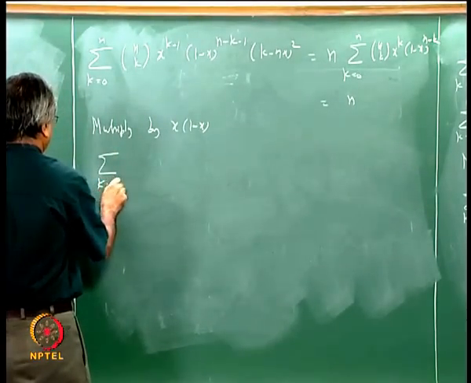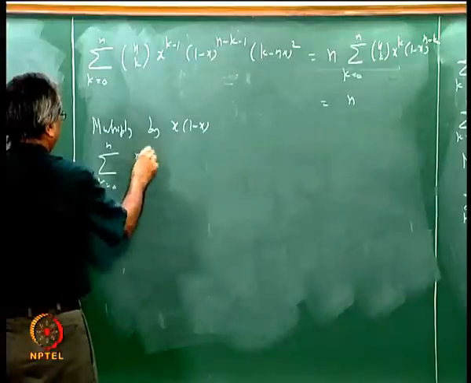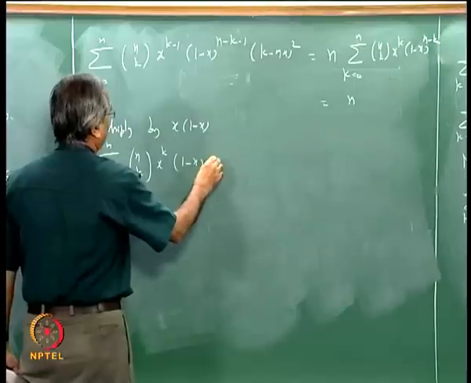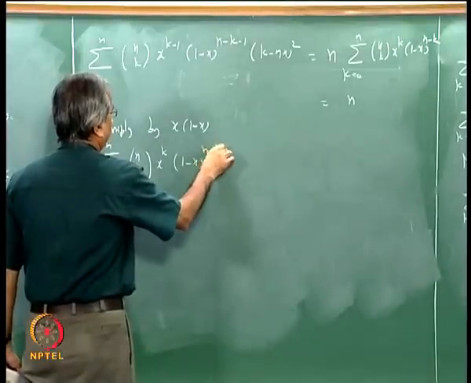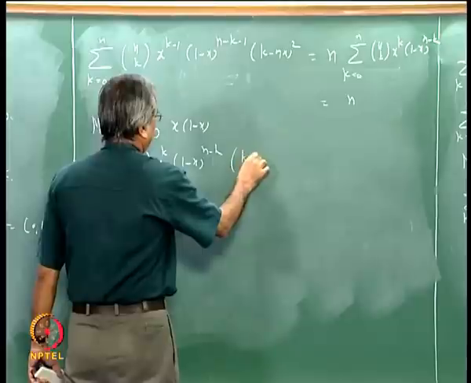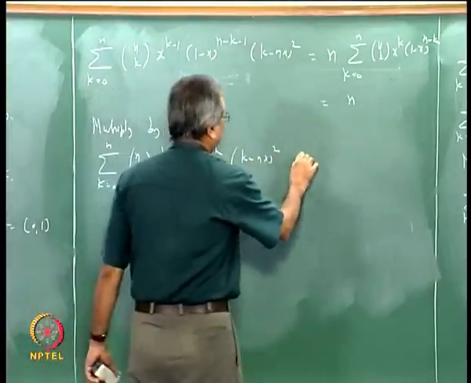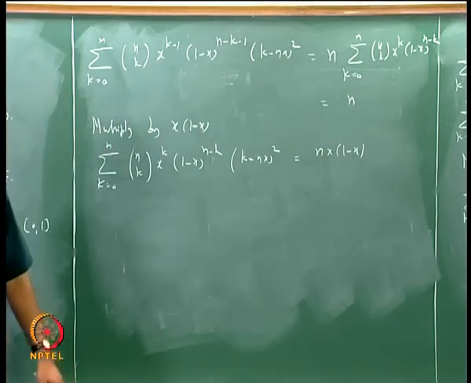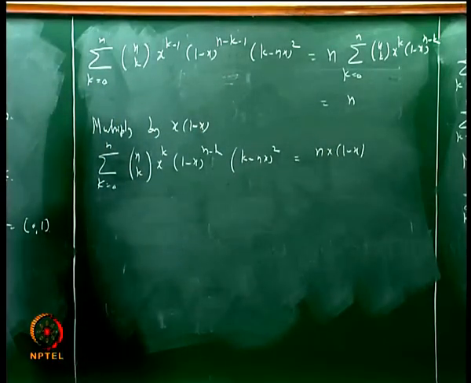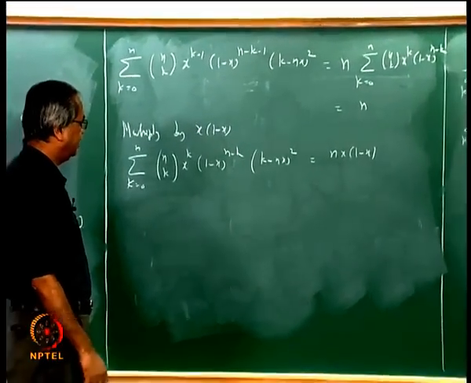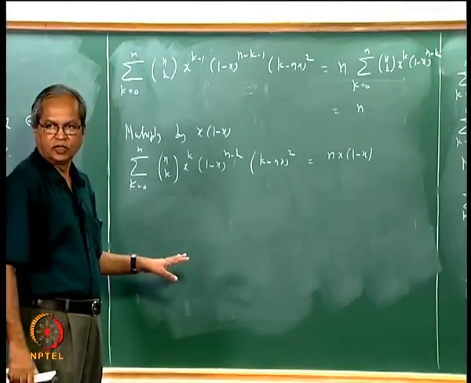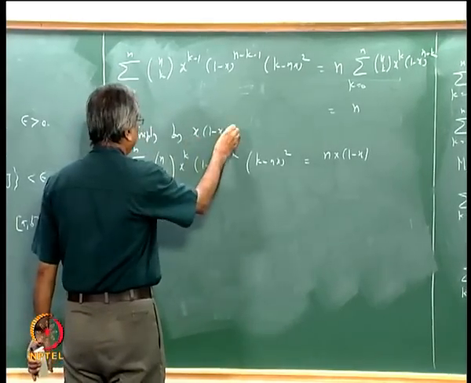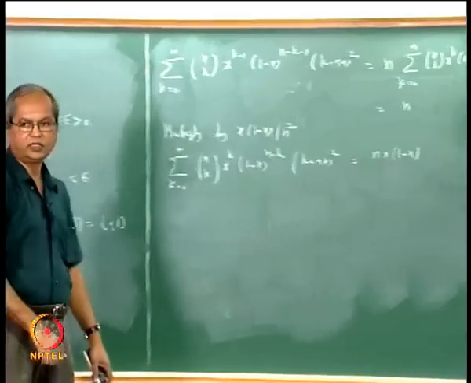sigma k going from 0 to n, n c k x to the power k, 1 minus x to the power n minus k, because we are multiplying by 1 minus x also, multiplied by k minus nx square, that will be same as n x into 1 minus x. Okay, I will do the simplification here itself. I will divide the whole thing by n square, so multiply by x into 1 minus x by n square.